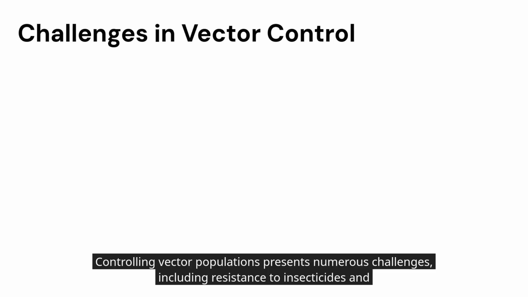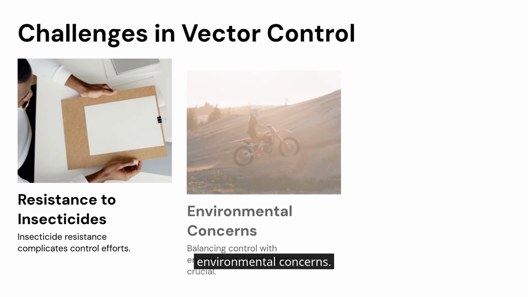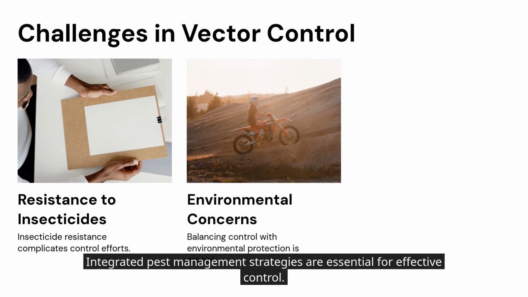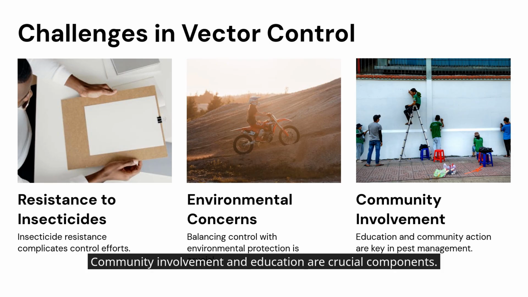Controlling vector populations presents numerous challenges, including resistance to insecticides and environmental concerns. Integrated pest management strategies are essential for effective control. Community involvement and education are crucial components. Balancing control efforts with environmental protection is vital. Let's examine the challenges in vector control.